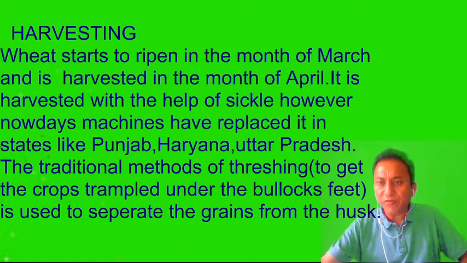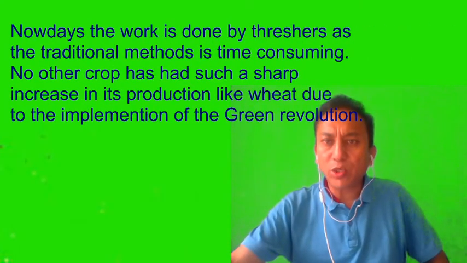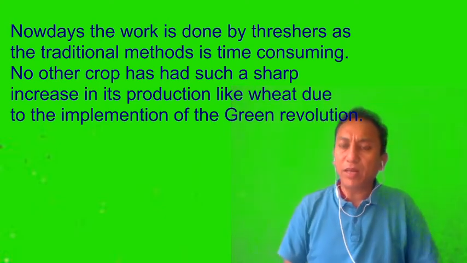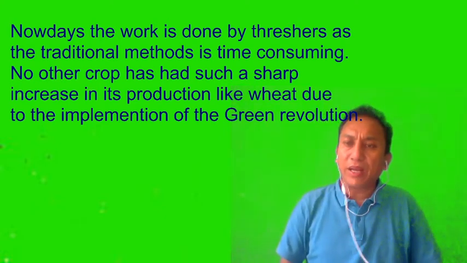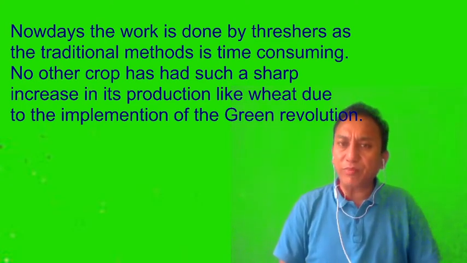The traditional method of threshing, to get the crop trampled under the bullock feet, is used to separate the grains from the husk. So here also the traditional method is used to separate the seeds from the husk. Nowadays the work is done by threshers, as the traditional method is time consuming. Same thing again: if you have to engage people to do the harvesting, it will take ages. Threshing also, same thing.